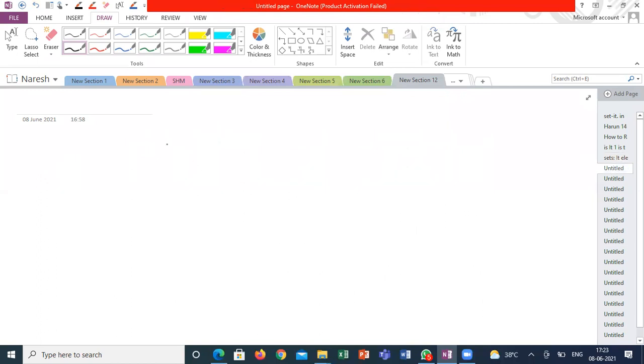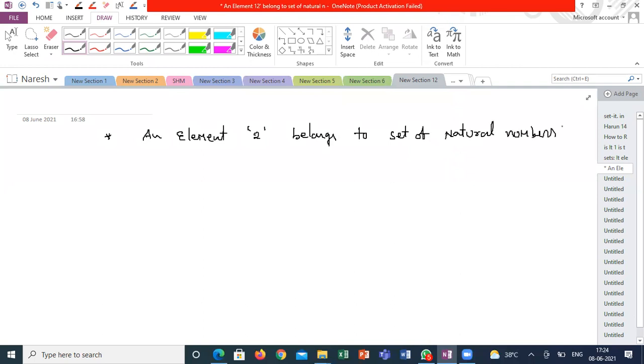I'm writing a statement: the element 2 belongs to the set of natural numbers, capital N. Instead of writing this full statement, we can write: 2 belongs to capital N. Do you understand?